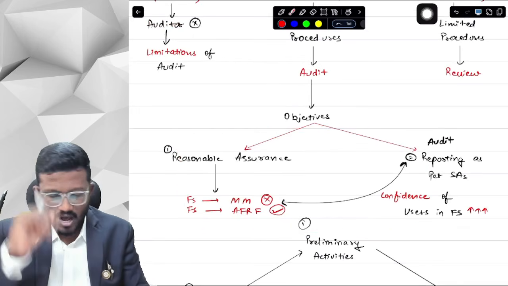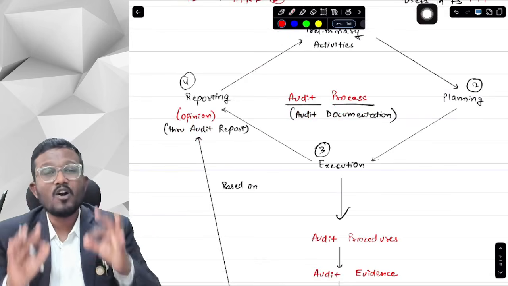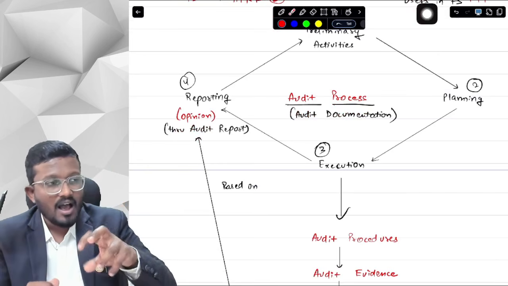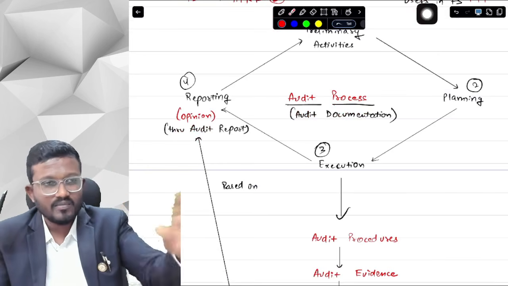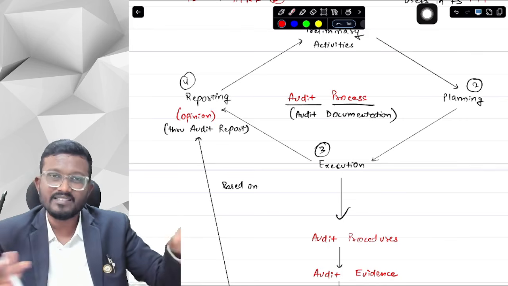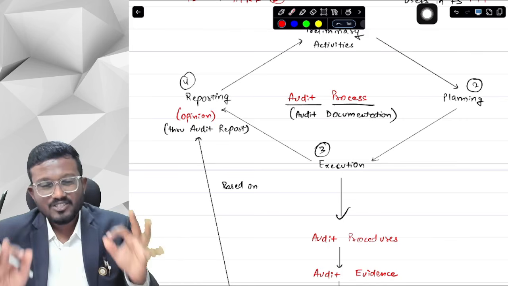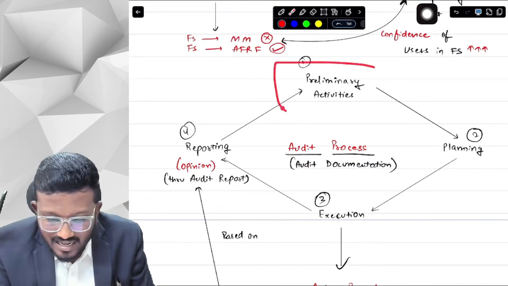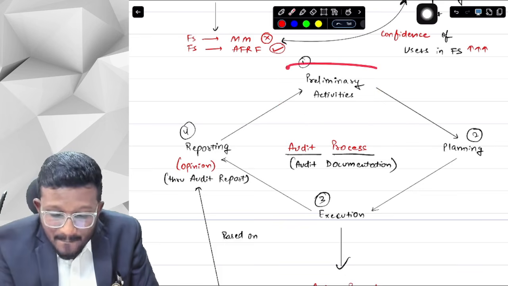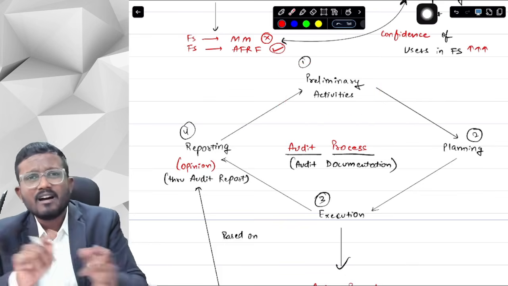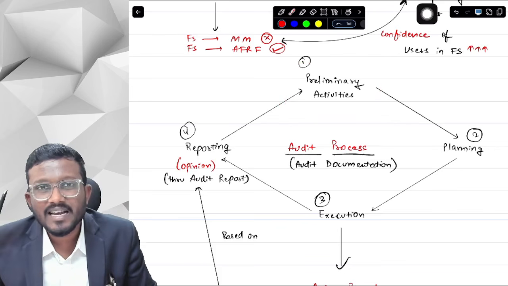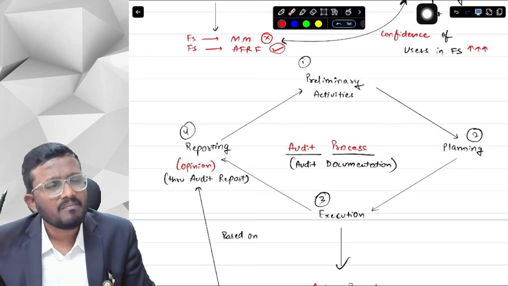Okay, yes sir. Now let's talk about the audit process. What is the audit process? Directly I cannot say, okay, the company has called me to do audit, I just went and audited the financial statements and gave the report. This is not the case. There is a proper audit process in place. First of all, there are preliminary activities. What are the preliminary activities, sir? The company has sent me a notice, a letter, asking me to please become their auditor.